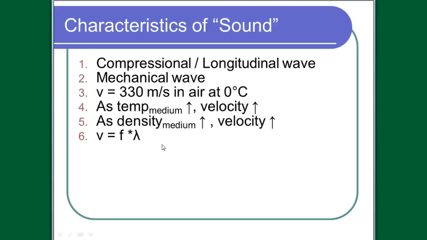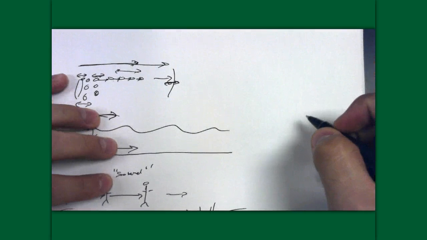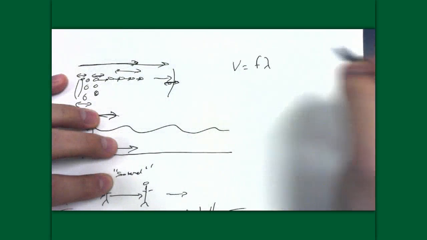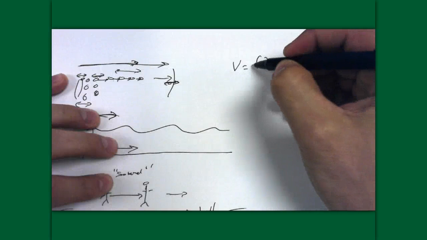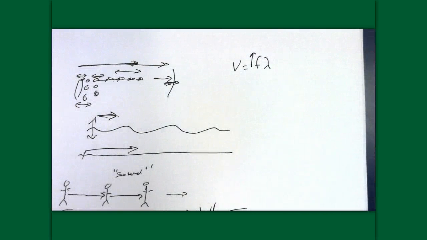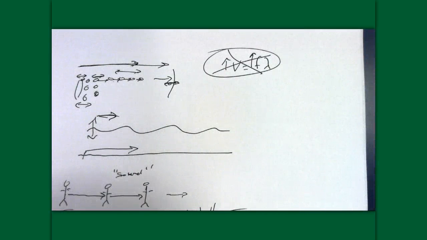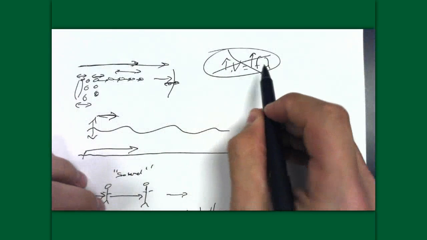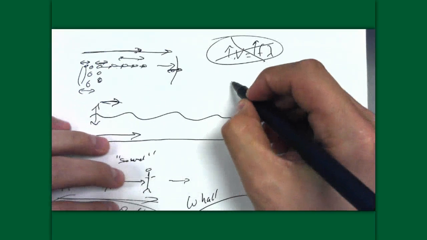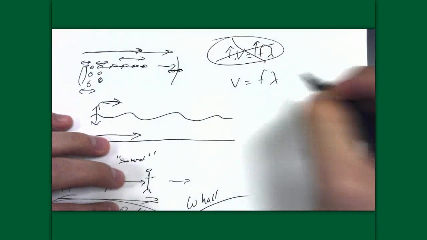So number 6 on the notes is v = fλ, and that's there to remind you that there's only one way to change the speed of a wave. We've covered this before, but I want to make sure to drive it home. I asked you in class before, can I change the velocity of a wave simply by increasing the frequency? Many of you said yes. Mathematically, this is true, but scientifically, this is inaccurate. This does not happen. You cannot change the velocity of a wave simply by changing the frequency. The velocity is only controlled by the medium itself.